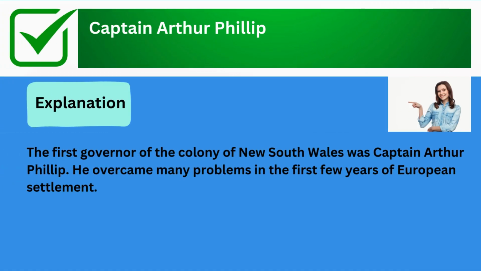The correct answer is Captain Arthur Phillip. Explanation: the first governor of the colony of New South Wales was Captain Arthur Phillip. He overcame many problems in the first few years of European settlement.